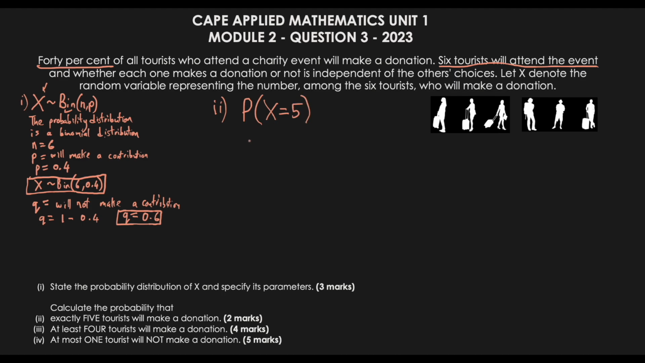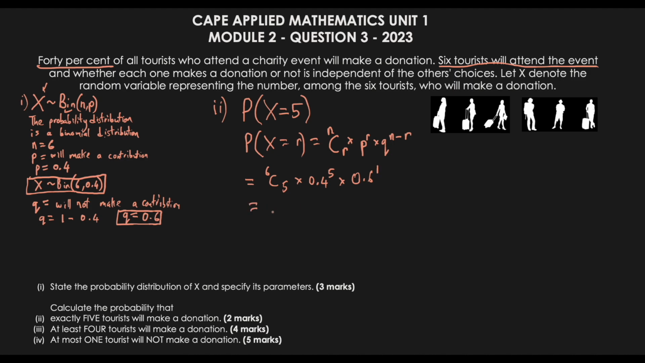Now, when we are doing binomial distribution, the formula for the probability can be written as this. So in this case, it would be nCr multiplied by p to the power of r times q to the power of n minus r. So in this case, what that would mean is that we could replace r with 5. N, we know that n is 6. P is 0.4. Q is 0.6. So in this case, we could say that the formula is going to be 6C5 multiplied by 0.4, because 0.4 is P, to the power of 5 multiplied by Q, which is 0.6, to the power of 1.